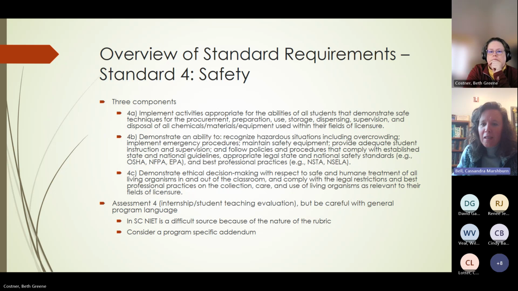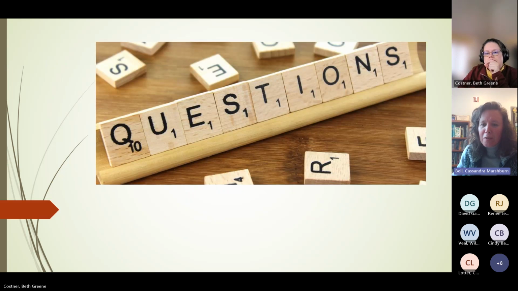We have a couple questions in the chat also. And some reiterations. Definitely pay attention to the content specific terminology. I think 2 and 3 standard, both of those are huge.